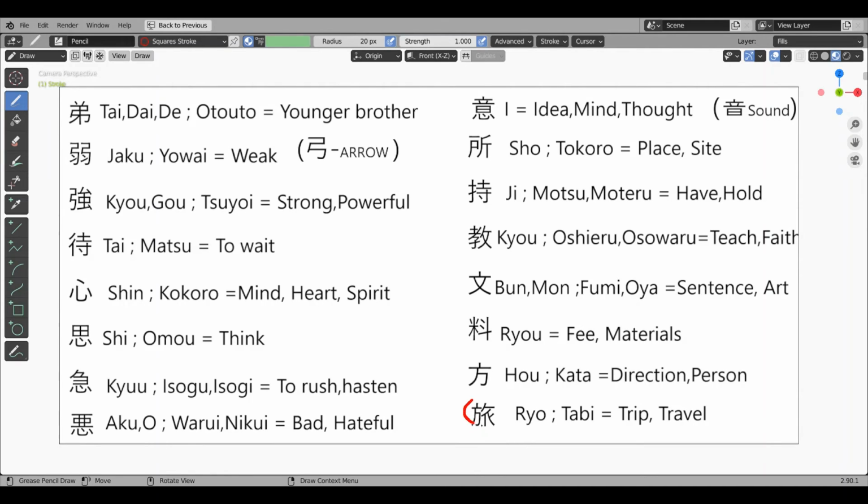This kanji has the direction kanji radical and another radical which indicates flowing. So going in many directions is travel. Its onyomi is ryo, small ryo, ryo. This is most commonly used in the word ryoko. Ryoko means travel.